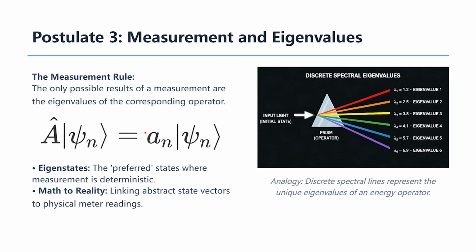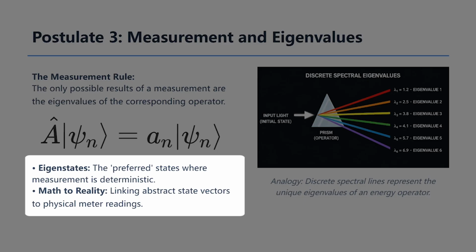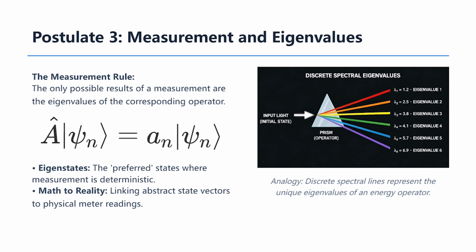Here, when the operator A acts on a specific state, it yields a scalar value A, the measurement result, times the state itself. This defines the discrete nature of many quantum systems. These preferred states, or eigenstates, are the configurations where the system has a well-defined value for that observable. If the system is in an eigenstate, the measurement outcome is certain.